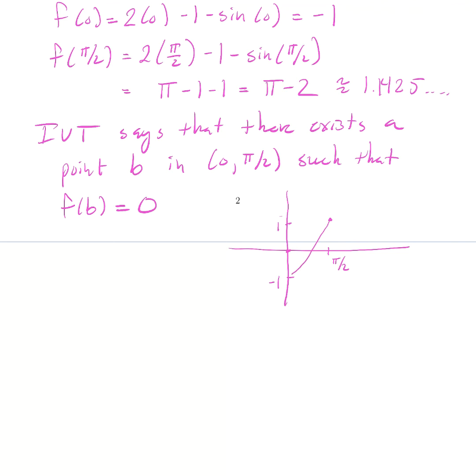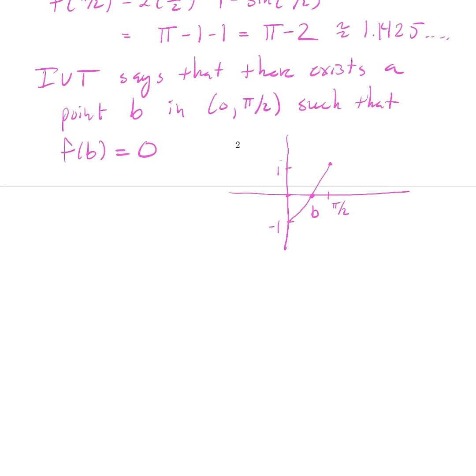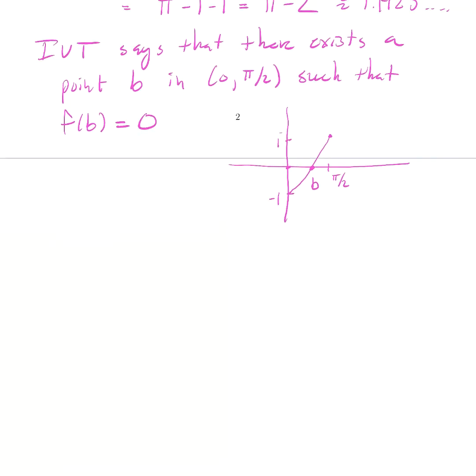We know that somewhere this must cross the x-axis. Okay, so that was our first job. We established that there is at least one root. And now our second job is to show that b is the only root.